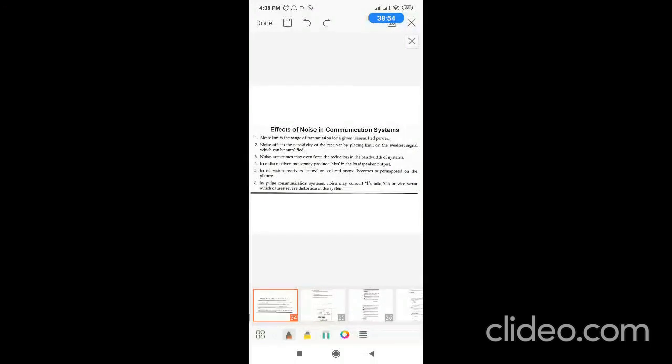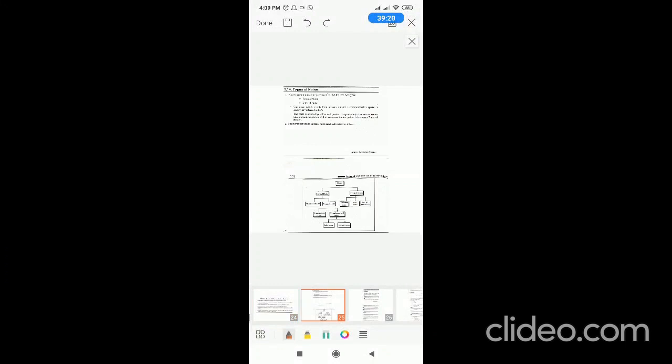So there is a communication called pulse or digital communication, where there are only two types of variations, either 0 or 1. Every signal can be represented by zeros and ones, that is called a digital signal. 0 indicates some voltage, 1 indicates some voltage. So if 0 is replaced by 1 by noise, that is a false communication, right? That is the effect of noise. So always noise limits the range of communication. It changes sensitivity. It limits bandwidth. It changes ones to zeros in digital communication, produces hiss in radio communication, and produces snow in television communication.